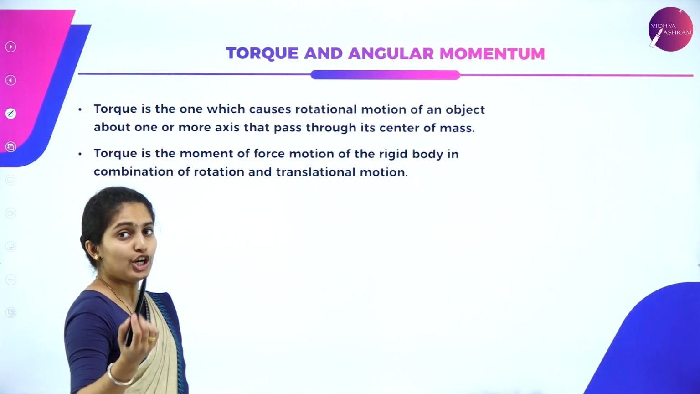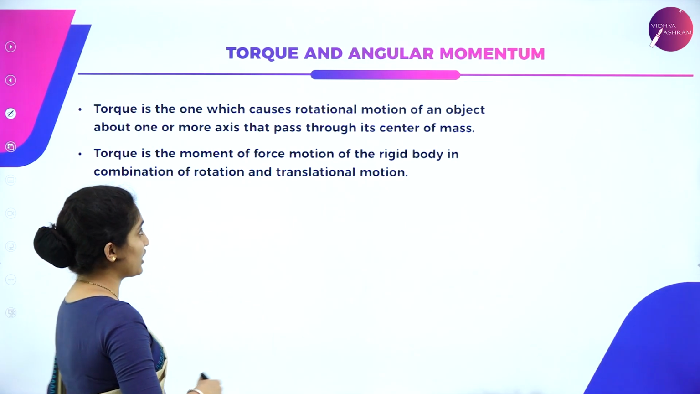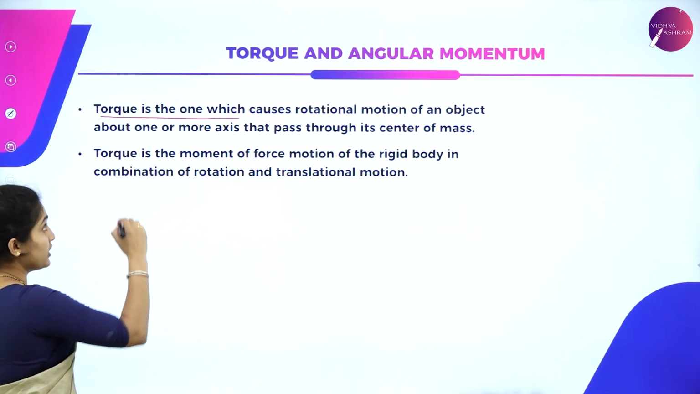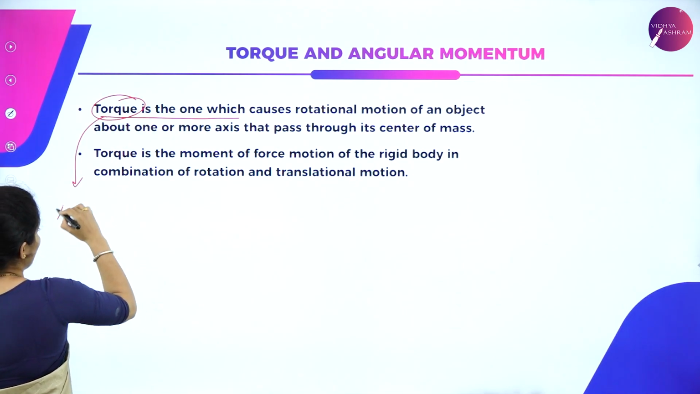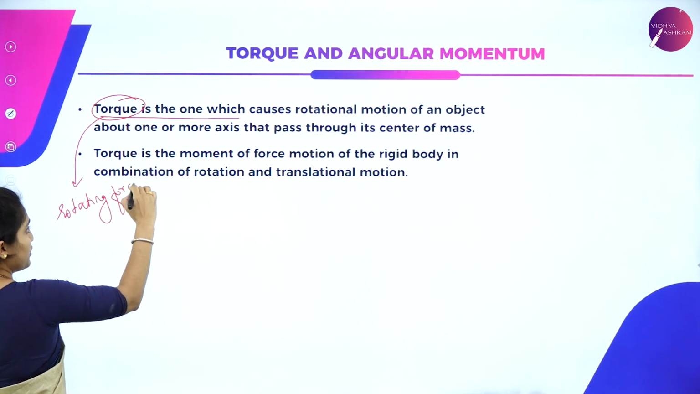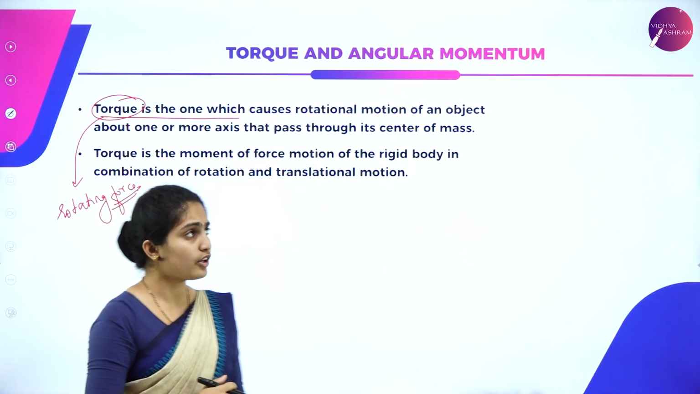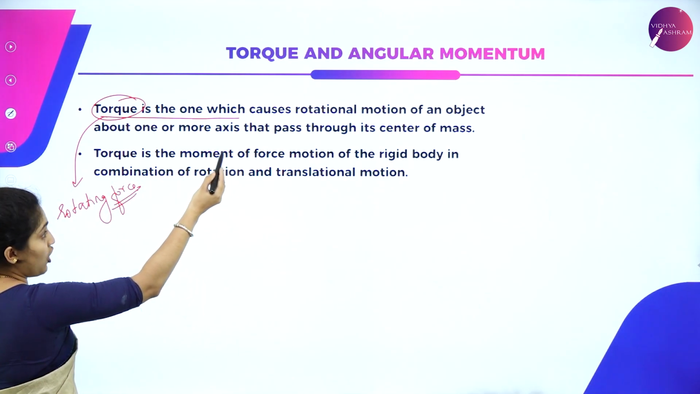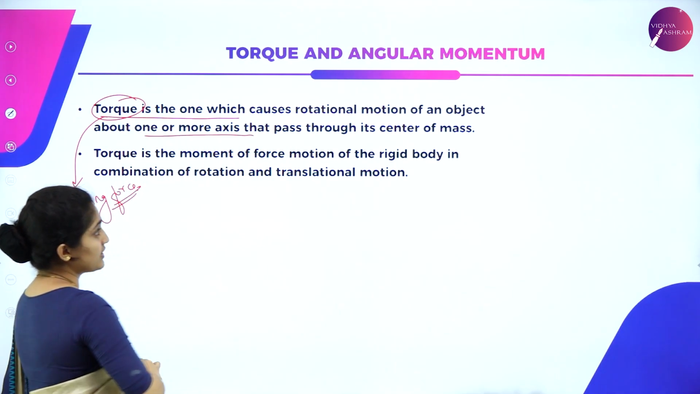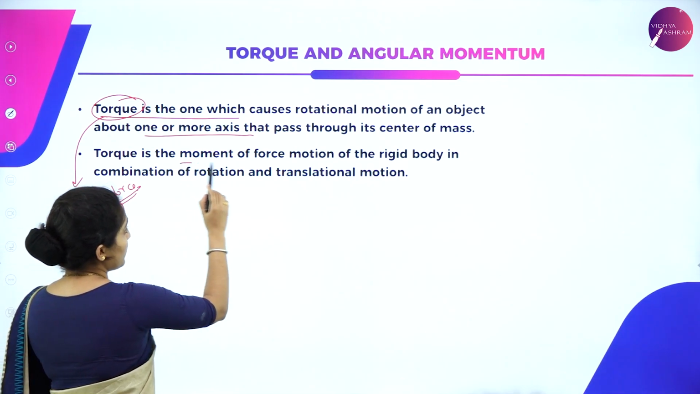And next we have torque and angular momentum. We shall see what a torque is and what angular momentum is. Torque is the one which causes rotational motion. So torque means a rotating force. Its action is the same as that of the force itself, but it is a rotating force. It causes rotational motion of an object about one or more axes that pass through the center of mass, is what you will have to remember. And it is also called moment of force.